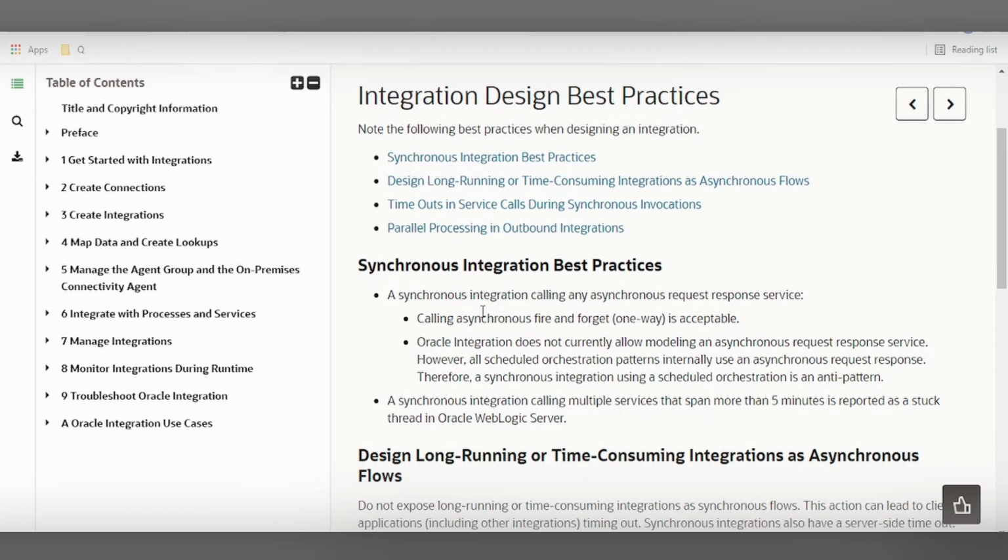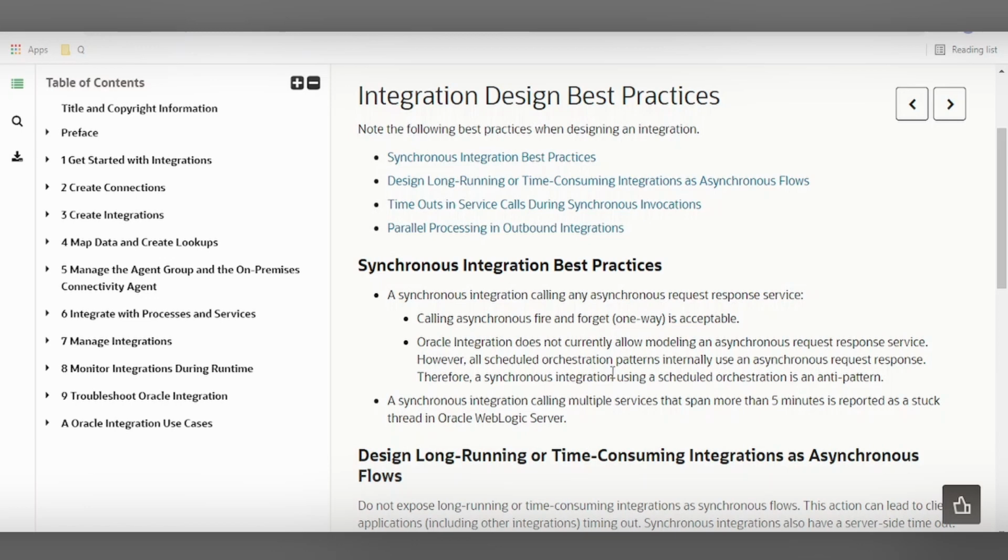While designing a synchronous integration, which calls any asynchronous request response service, that is calling asynchronous fire and forget, in other words, one way web services or integrations, is acceptable. Oracle Integration currently doesn't allow modeling an integration which can be exposed as an asynchronous request response service pattern. Currently, it supports only designing synchronous services. Asynchronous are not supported with the current release.